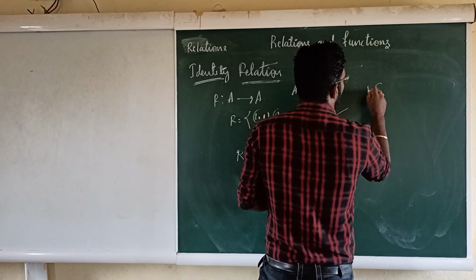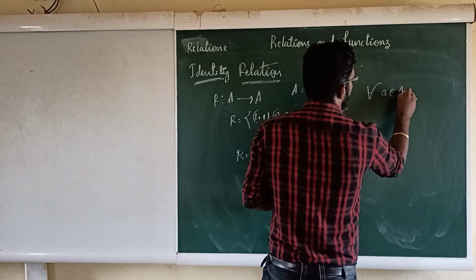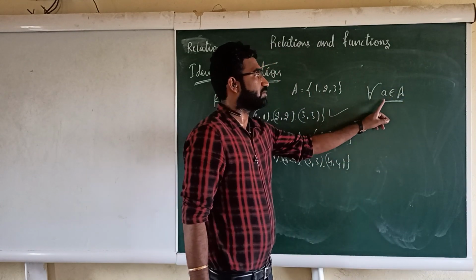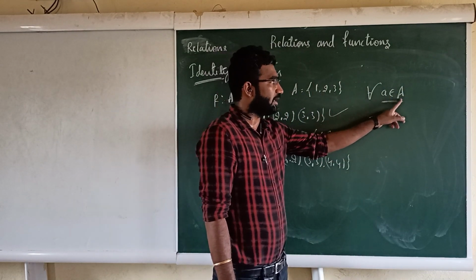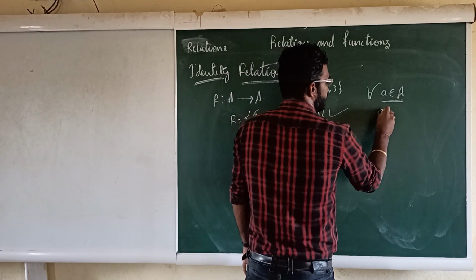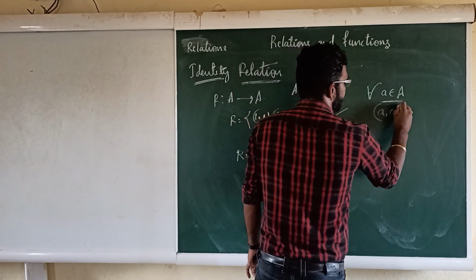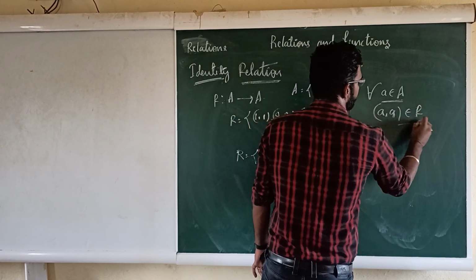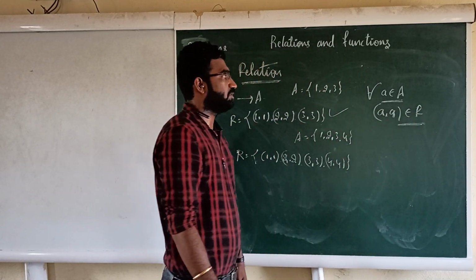Okay. Now I am going to give you the mathematical definition for this relation. Identity relation: for all a belonging to A, samjho, any element from the set A, every element must be related to itself. So this is the formal definition.